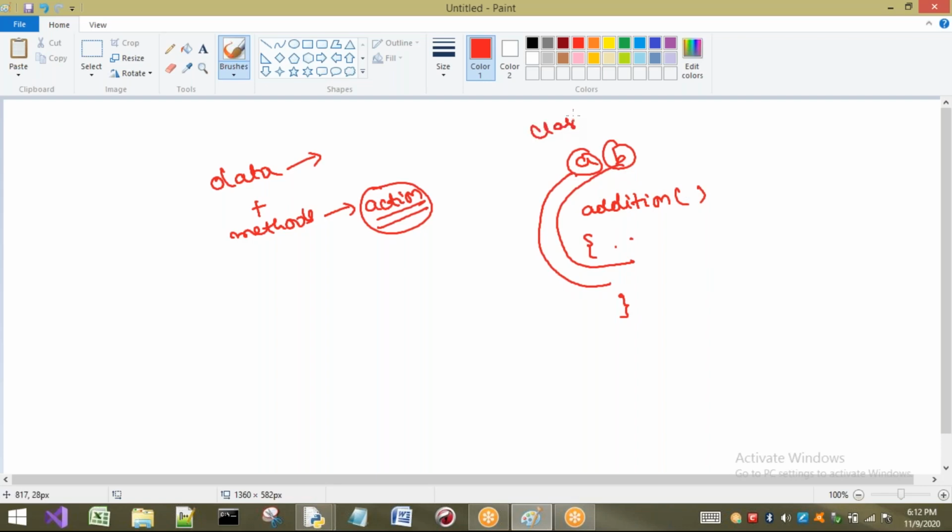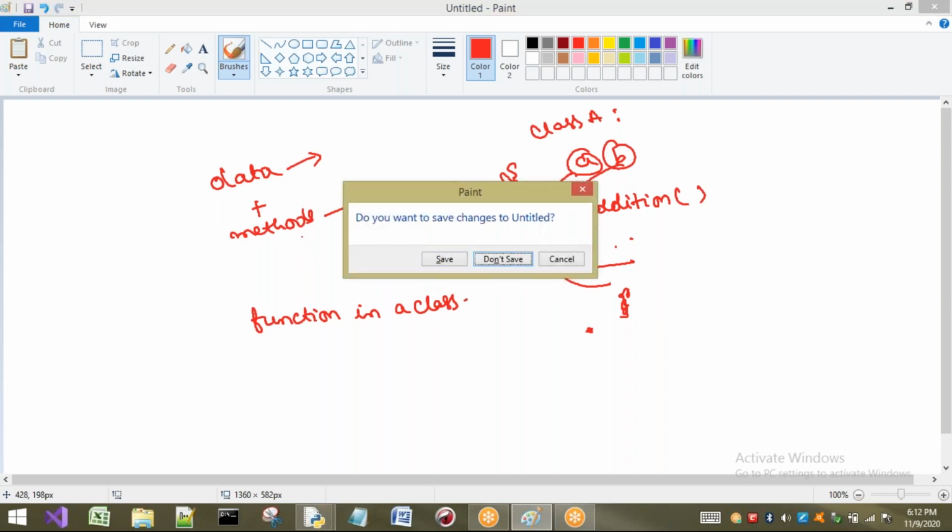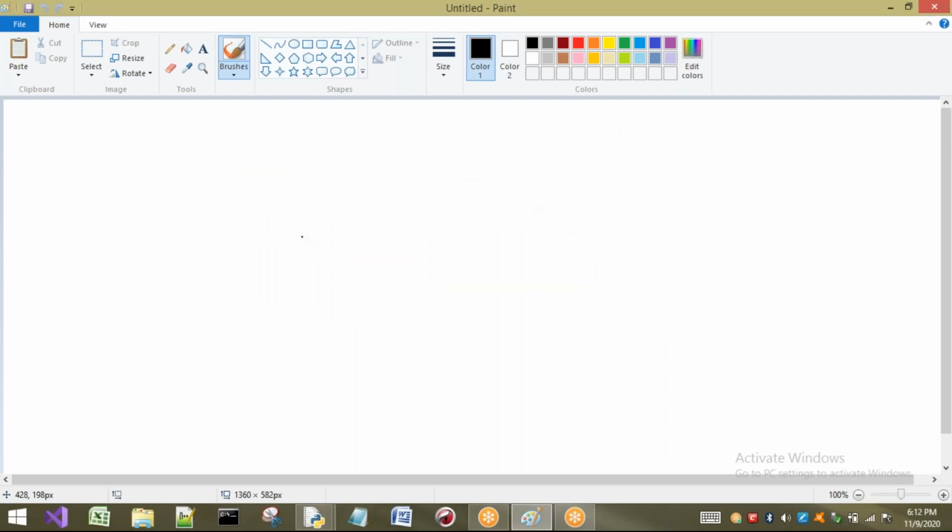So these two are present inside a class. Class A, for example. I am having A and B, and these two A and B are used inside an addition method. Then what is a method? Method is nothing but a function. Already we know about functions. Method is a function in a class. If you are going to write a function inside a class, it is called a method. Already in the previous session, we have seen some examples for this.